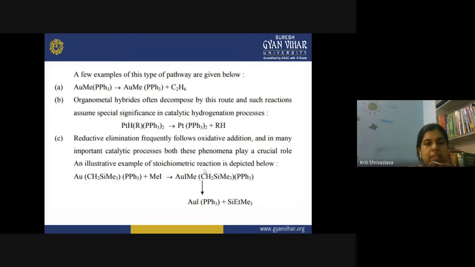So an example is given here. As you can see, this is a complex of gold, and when it is added with methyl iodide, what happens? This is oxidative addition, and at the end we see reductive elimination. So reductive elimination is not only important in the case of alkyl compounds, it is also very important in the catalytic cycles, the catalytic reactions.